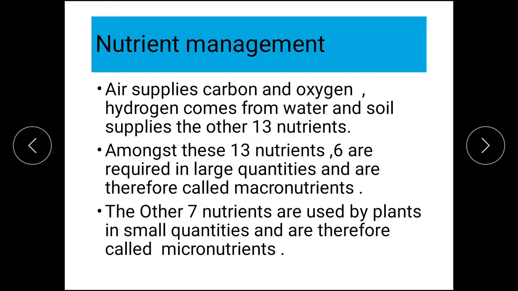I told you nutrients are available to the soil from air, water and soil. From there they go to plants. What does air give? Air supplies carbon and oxygen. Most important, hydrogen comes from water.